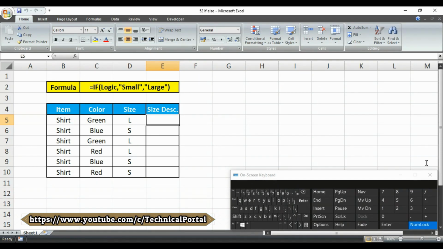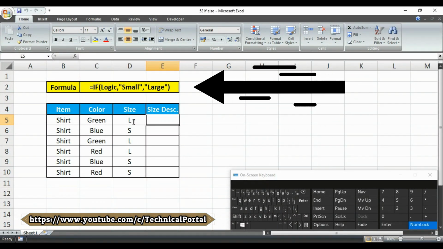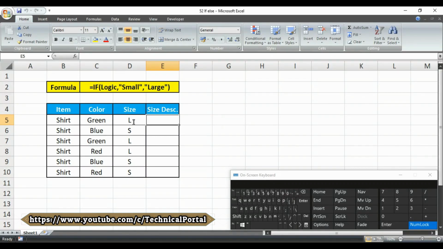Suppose you have a data file and worksheet like this, and you need to test a condition, then take one action if the condition is true and another action if the condition is false. You can easily use the IF function to do so. In this example, we have a list of t-shirts that includes color and size. However, the size is abbreviated as S for small and L for large.